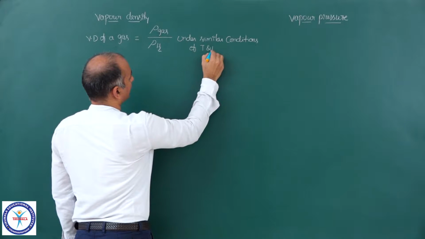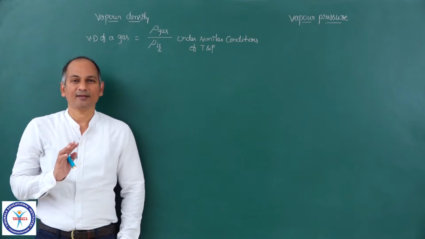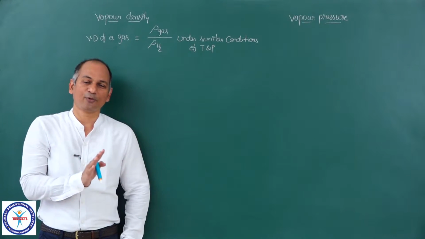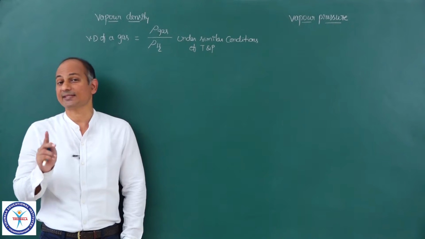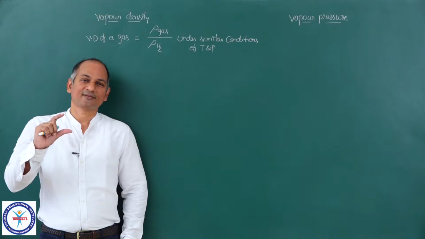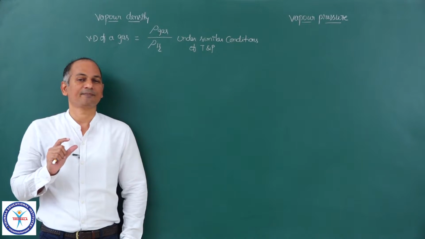You maintain the same temperature and the same pressure for hydrogen and the gas in question. Then you measure the densities, and the ratio of these two densities is the vapor density.